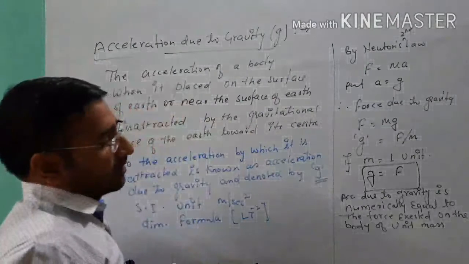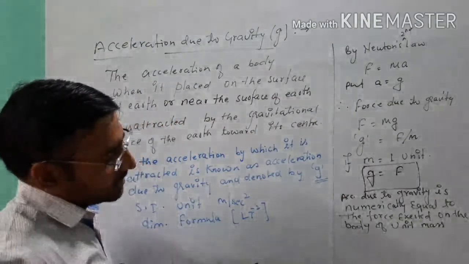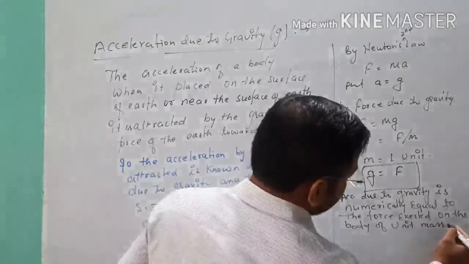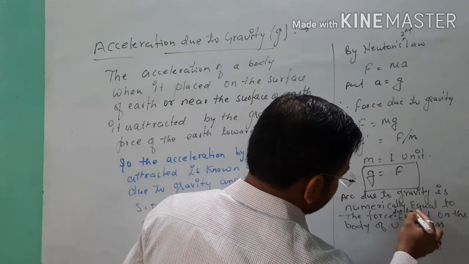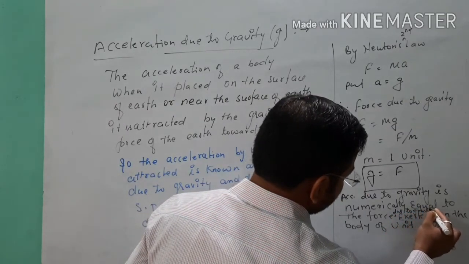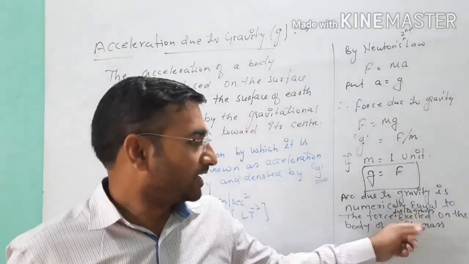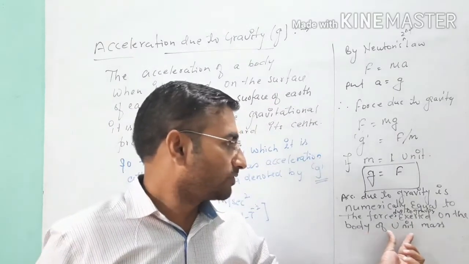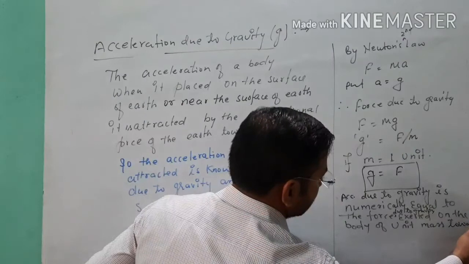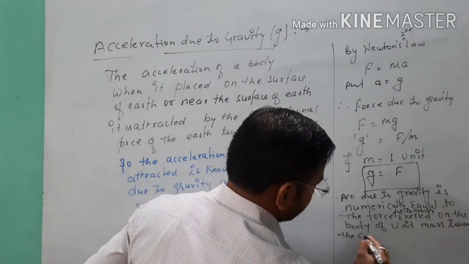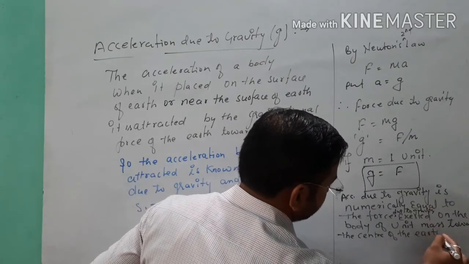Okay, so the acceleration due to gravity is numerically equal to the force exerted on the body of unit mass, or you can add one thing, force due to gravity. This force is due to gravity. So force due to gravity exerted on the body of unit mass toward the center of the earth. Point clear?